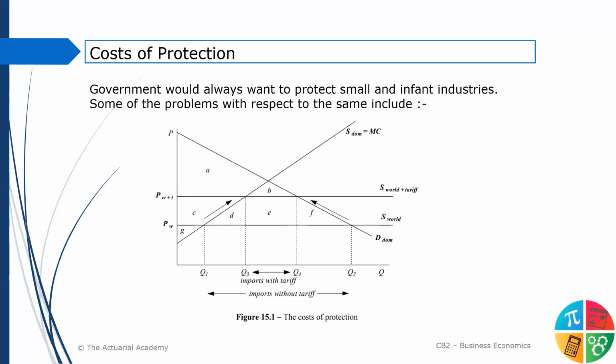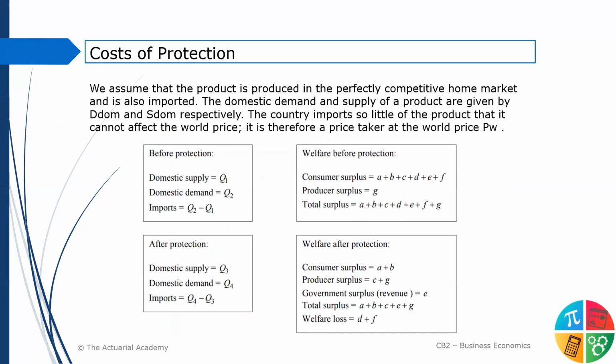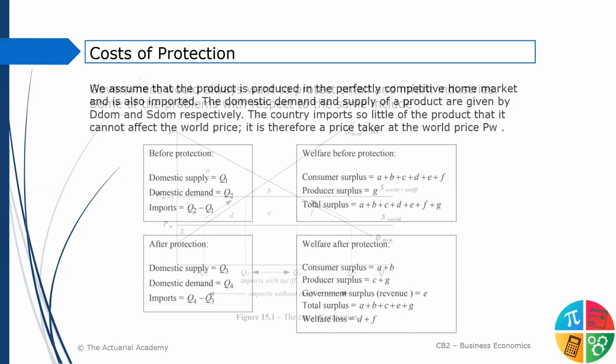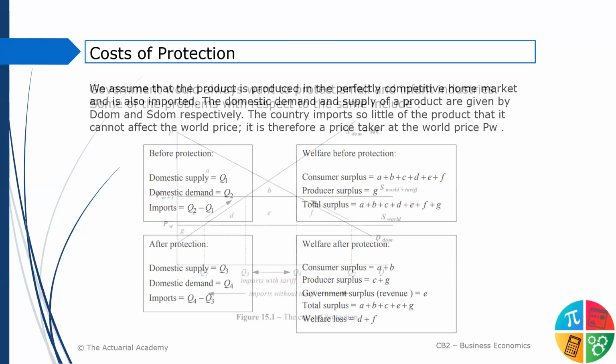This is the diagram that we just constructed right from scratch. This will give you an idea on how to construct diagrams and understand them with ease. Like I mentioned, imports with tariff, imports without tariff, A, B, C, D, E, F, G. We assumed that initially the price is 80,000 everywhere. Then in India it is 80,000, and for whatever is imported it is 1,10,000. Correct. This was before protection. Before protection, imports were Q2 minus Q1. After protection, imports became Q4 minus Q3. Imports reduced. Earlier welfare was A, B, C, D, E, F, everything. Now the welfare has reduced. So there are total welfare losses, and the government is earning revenue E because of this.